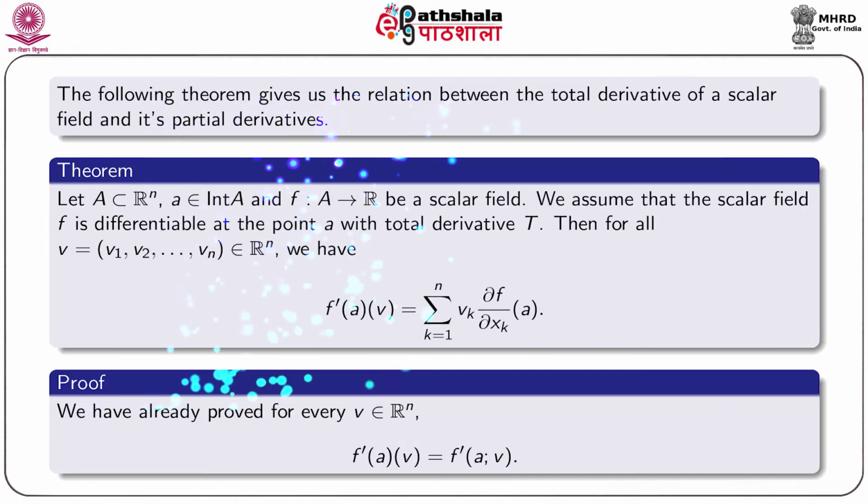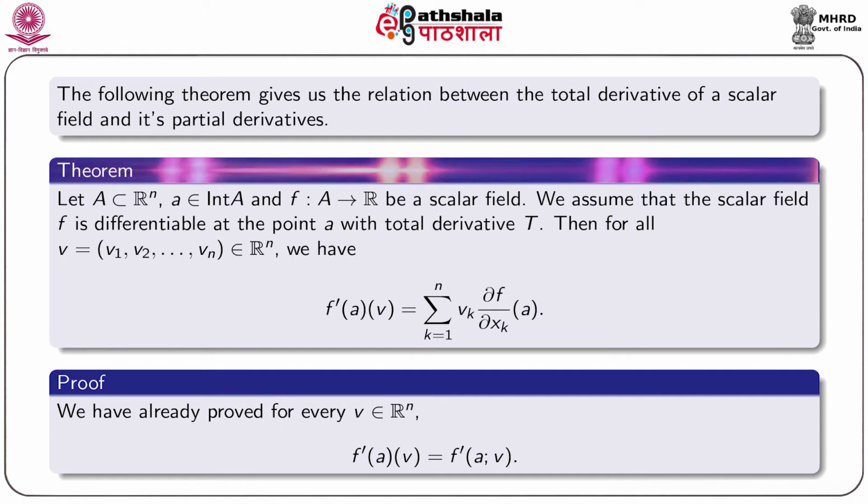The following theorem gives us the relation between the total derivative of a scalar field and its partial derivatives. First, we state the theorem. Let A be a subset of R^n, a is an interior point of the set A and f is a scalar field defined on the set A. We assume that the scalar field f is differentiable at the point a with total derivative T.